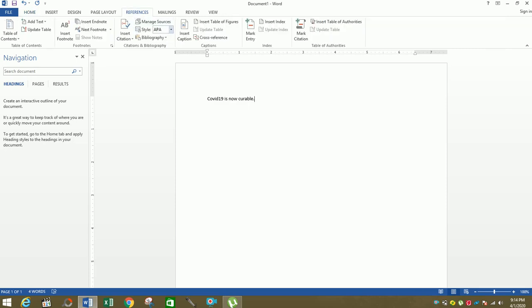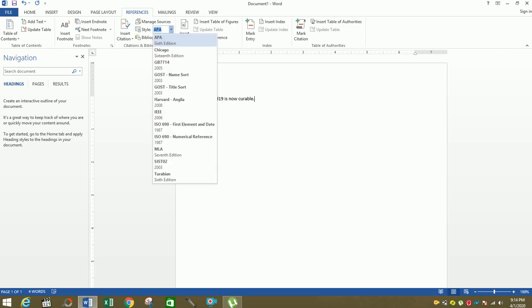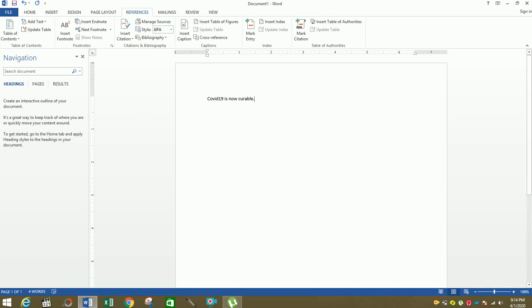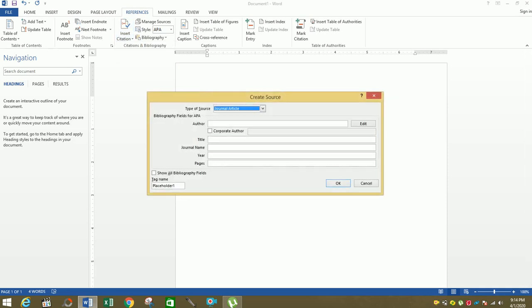So we have certain styles here. We have APA, Chicago and MLA. So we'll be doing APA today. So I select APA, and then I will go to this toolbar, this button that says Insert Citation. So by clicking here, I will go to the first option, that is Add New Source. So I'm clicking that. So that asks me what is the reference that I got from. So there's a dialog box, and I'll first of all select Book.